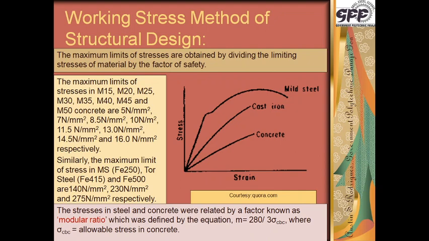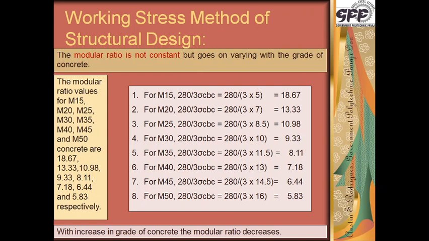Sigma CBC is the allowable stress in concrete. So knowing the value of sigma CBC, one can easily know the value of M. Having known the value of M, from the concrete stress, the stress in steel can be found out, and from the steel, the stress in concrete can be found out.